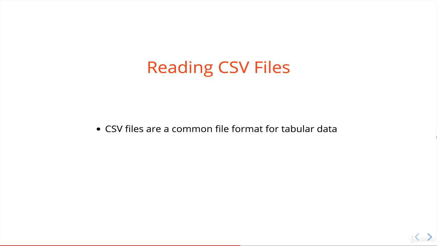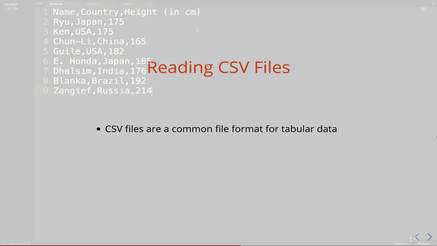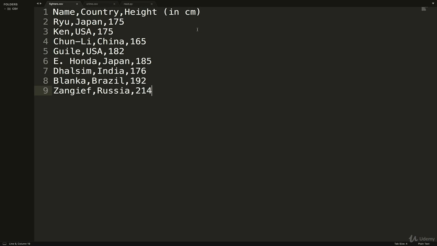Like I said, it's a common file format for tabular data. So CSV does not really suit all sorts of data. It needs to be homogeneous data that follows a pattern. So let me show you an example file. Here is a really simple CSV file called fighters.csv. It contains information about fighters from the Street Fighter games, and the first row in any CSV file contains the headers. The headers basically set up what the data is.